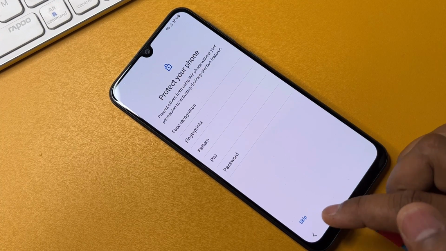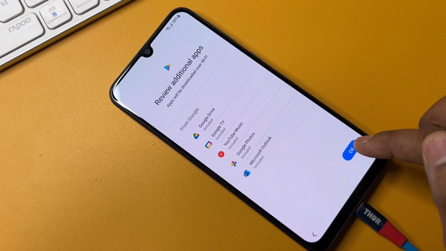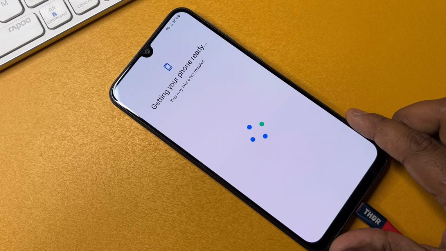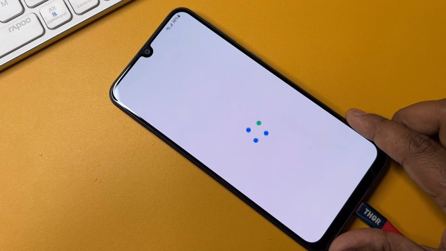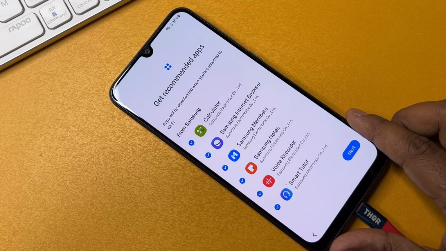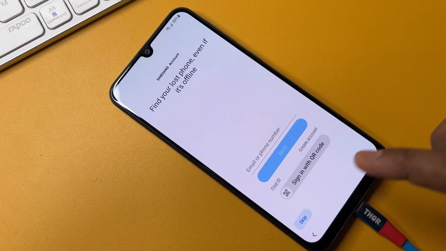So this time I am going to click skip here, skip anyway, click OK and wait for a few moments. Click next, click skip, and skip again.